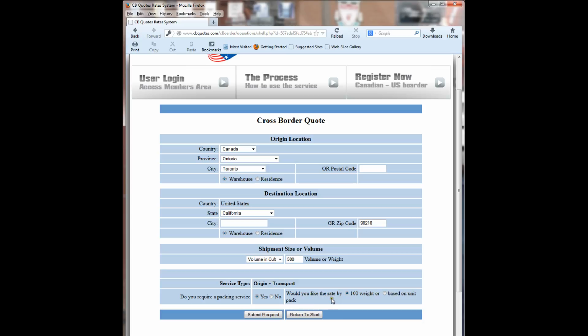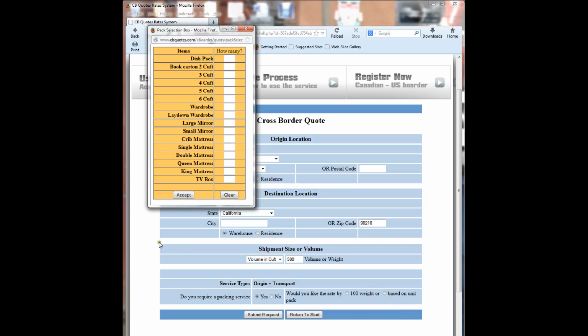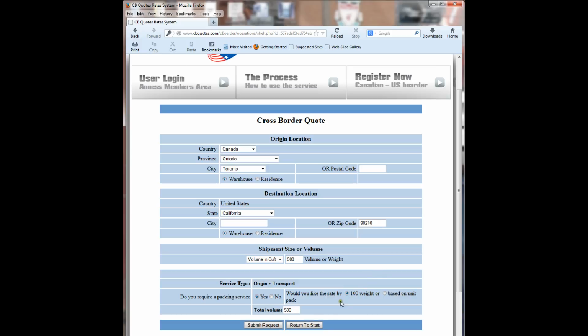You would then be asked, do you want this to be rated by the hundredweight or based on a unit pack? If you wanted it based on a unit pack, you would click this button and you will see a separate window appears. In this window you have the various different cartons that are likely to be packed, and in these boxes you would enter how many of those cartons that you want to be charged for and have us pack. You would then accept that and carry on from there. But for the purposes that we're looking at here, we're going to work on the hundredweight.